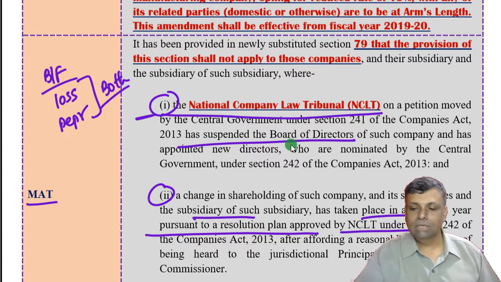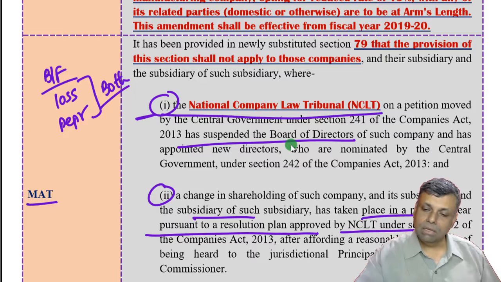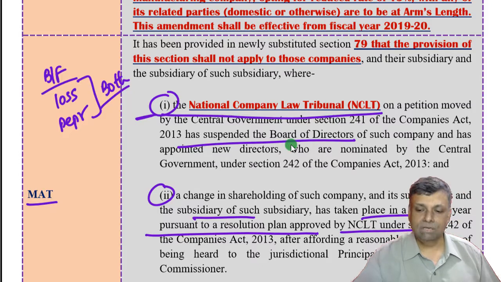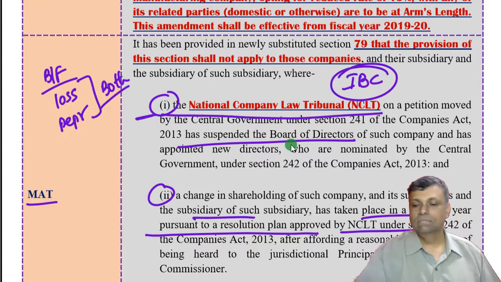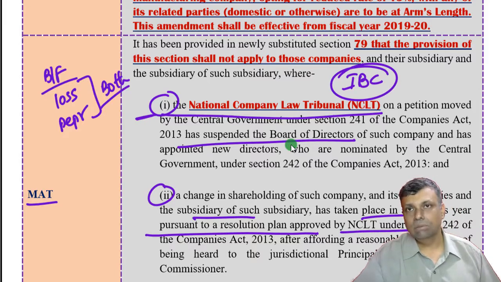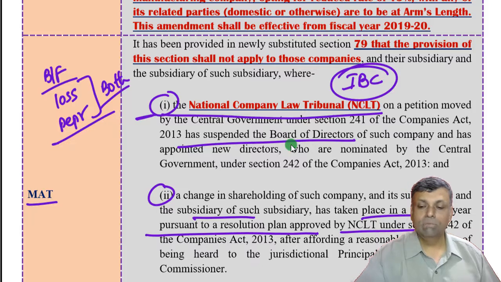One more point which I would like to cover here is that the companies whose insolvency procedure has been accepted, admitted by the adjudicating officer under the Insolvency Bankruptcy Code, that is IBC. So these type of companies which are covered by IBC, for them also carry forward set off in the books of accounts as per the MAT adjustment, both of them will be permitted.